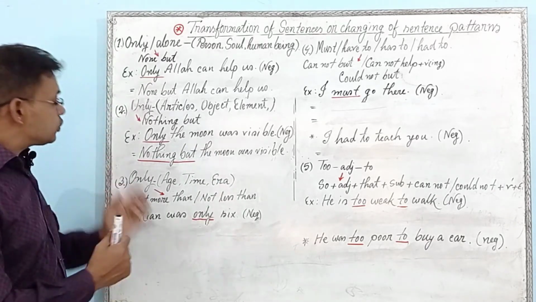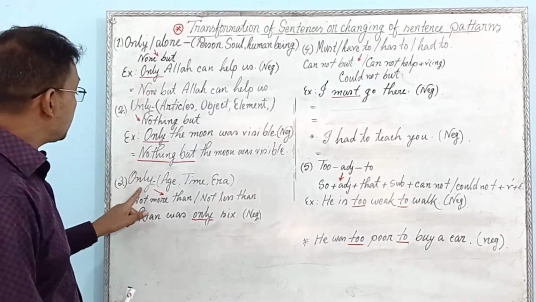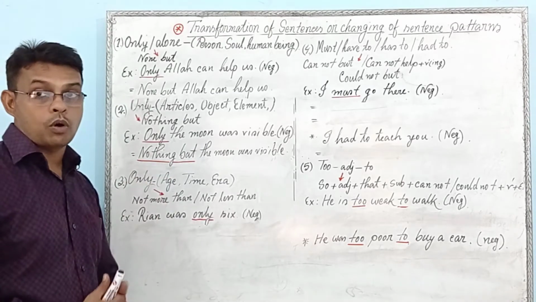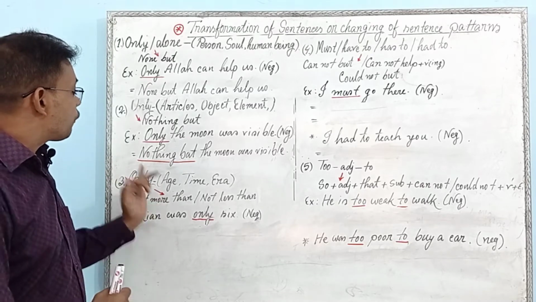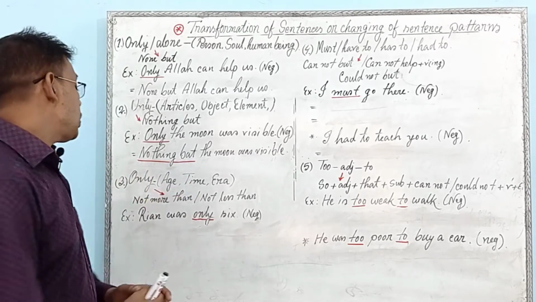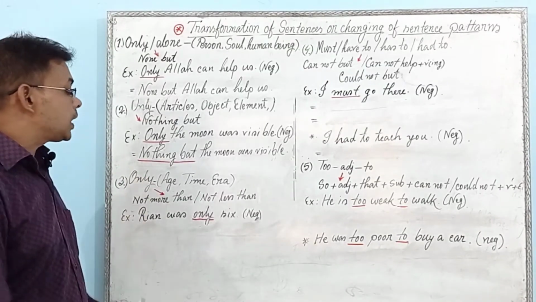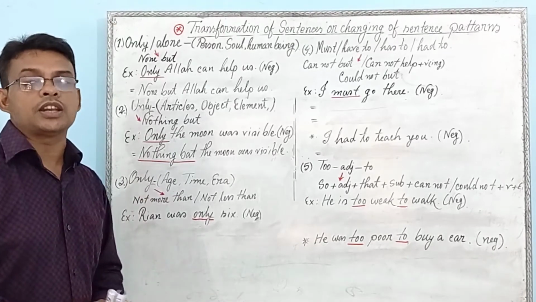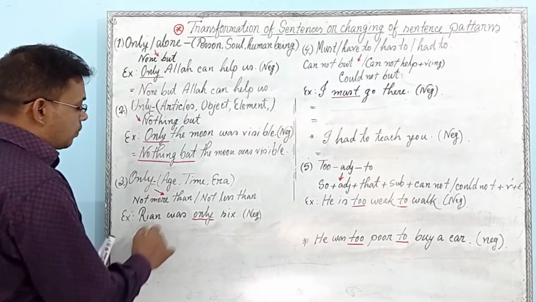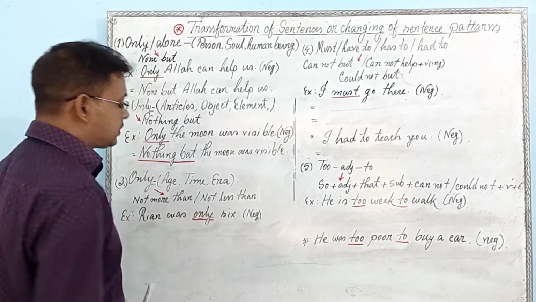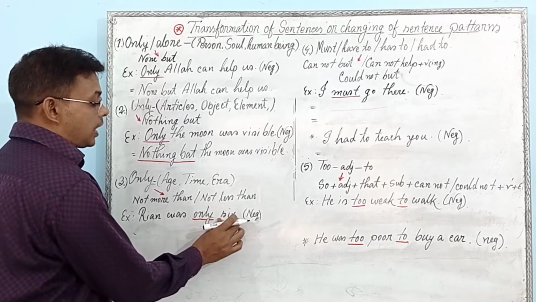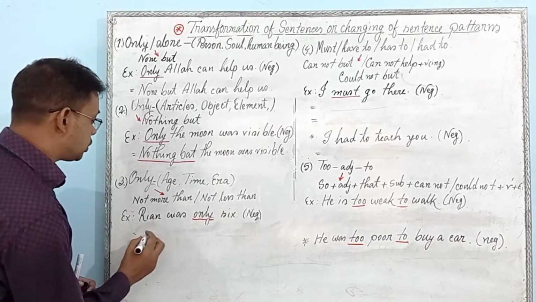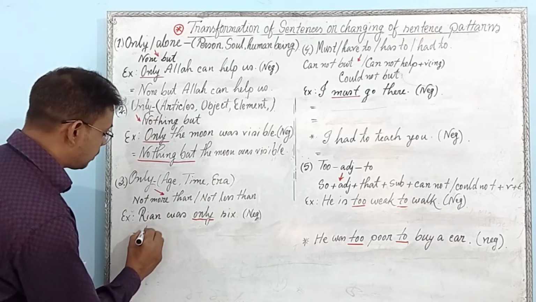Then you can also see only, but here only indicates the age, time or era. If only indicates any kind of age, time or era, then you have to use not more than or not less than in negative form. So what will be the answer? First example: Ryan was only 6. Then only indicates the age, so you have to write not more than or not less than.